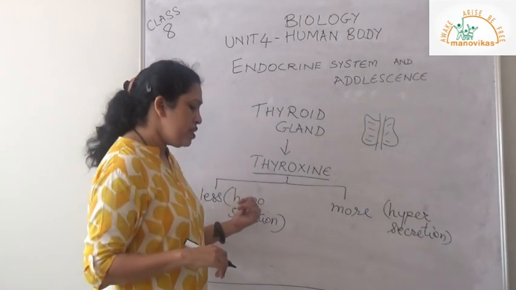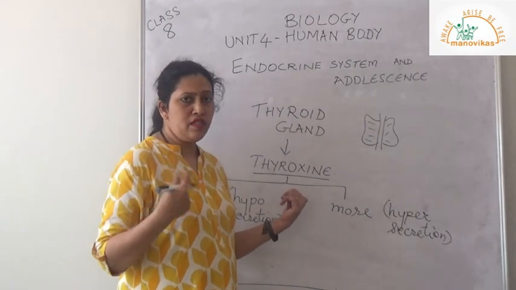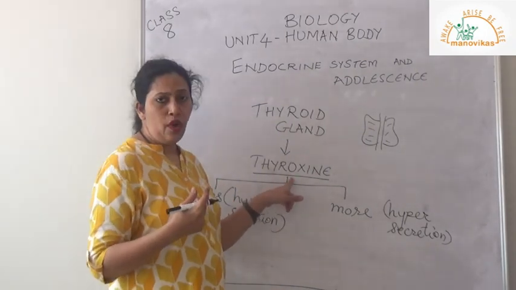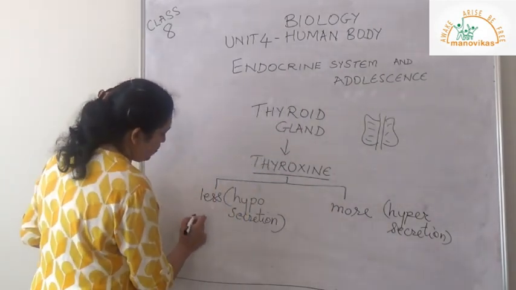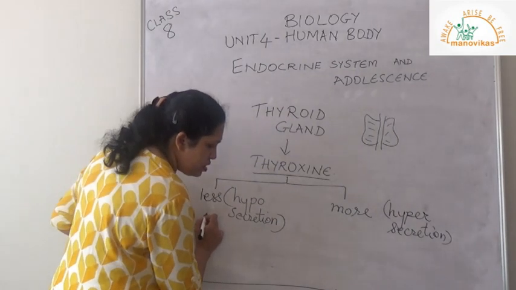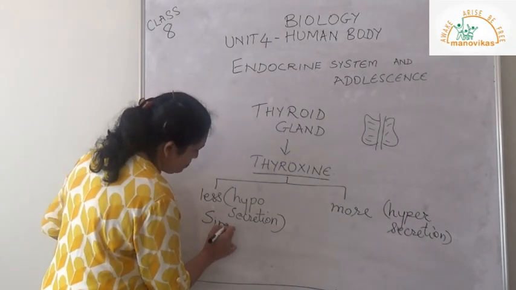Now it speeds up the activities in the body within the normal range. When there is insufficient secretion, what happens is there is a simple goiter.